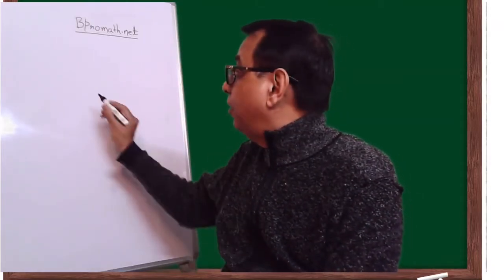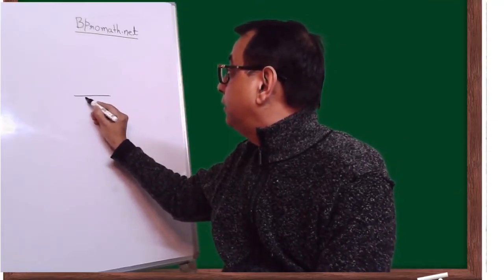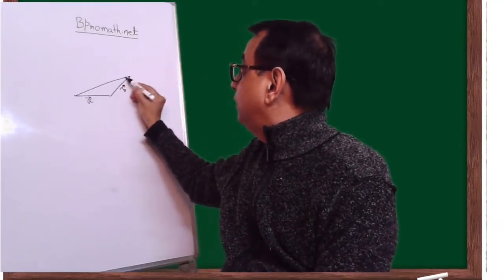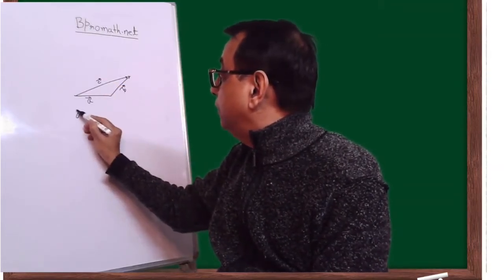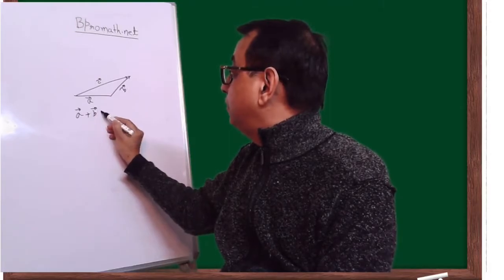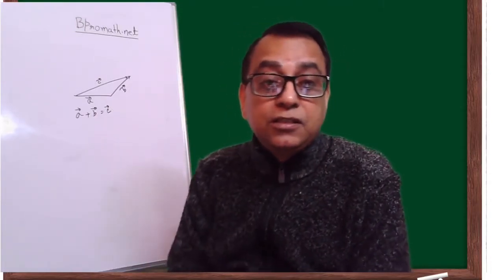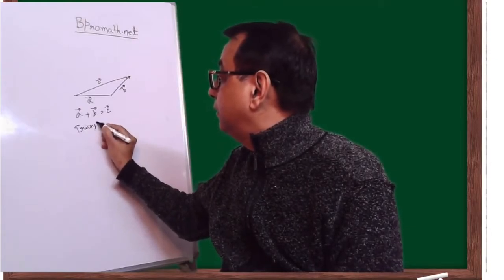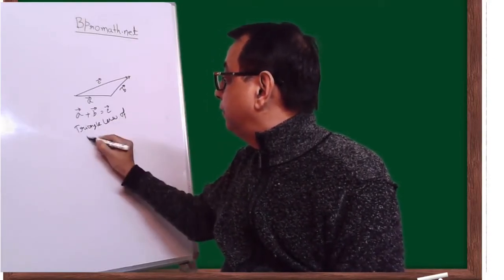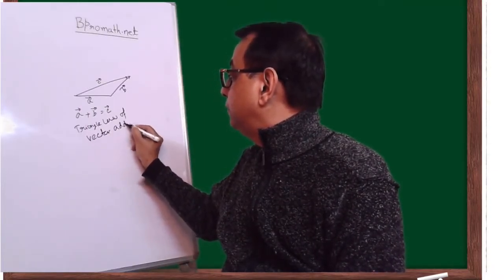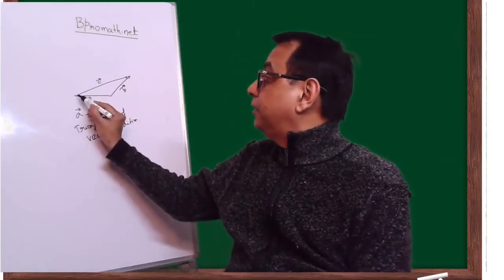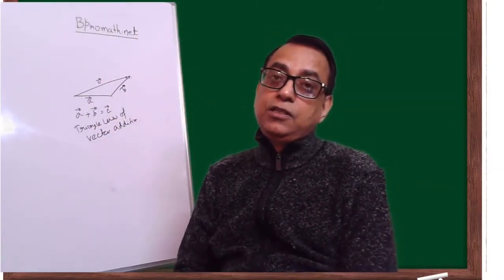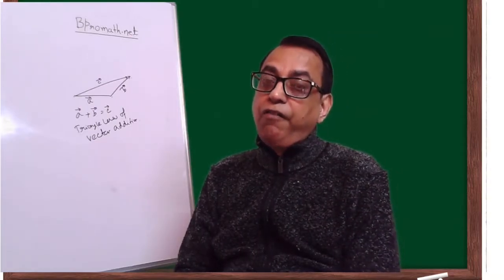If a vector is A plus there is another vector B, and from here to here you reach C, then A plus B is equal to C. So this is called the triangle law of vector addition.